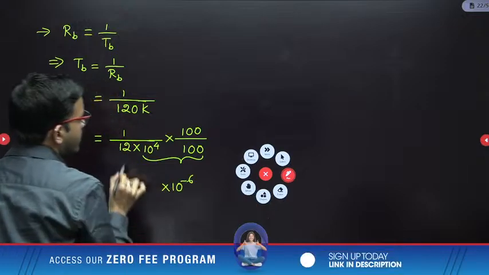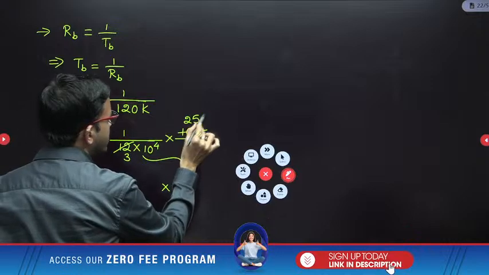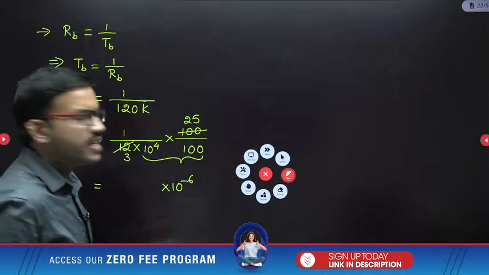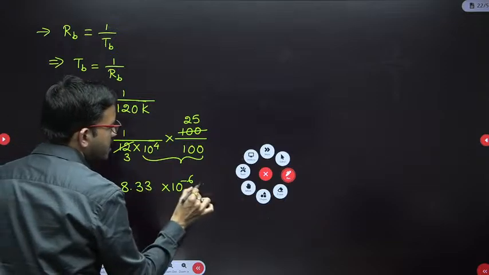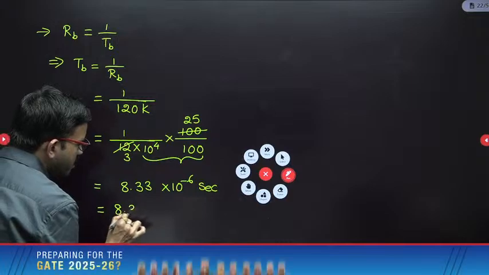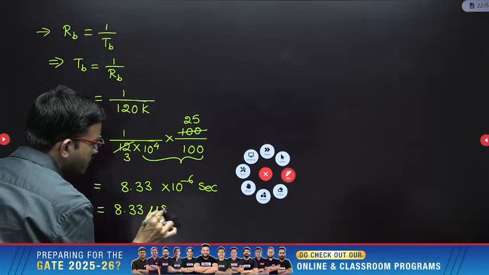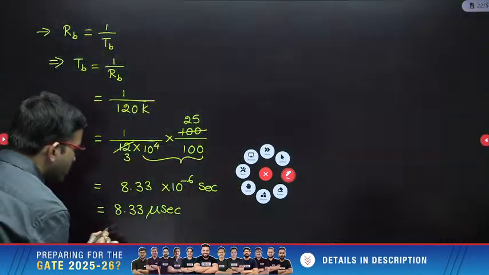Next, 4 3s are 12, 4 25s. So 25 by 3, you are getting 8.33. Very good. Here the units are seconds, so we can write this as 8.33 microseconds. But in this question I have given 5.33. It is not equal.